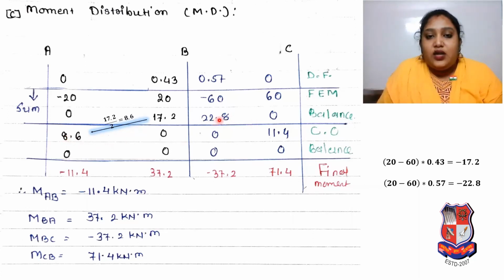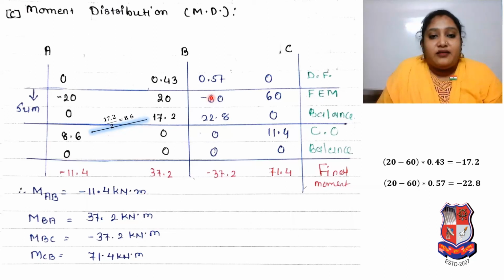Same way 22.8 divided by 2, so 11.4 will be here. Okay, so now what we have to do: 20 plus 17.2, so it is 37.2, right?